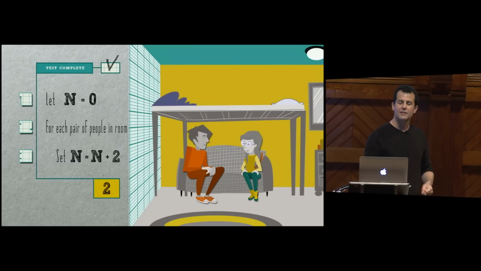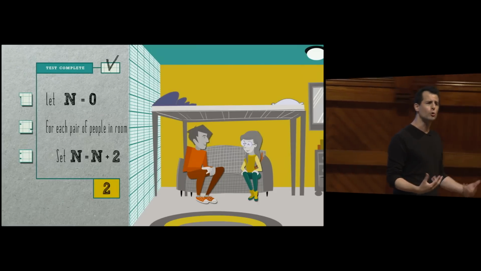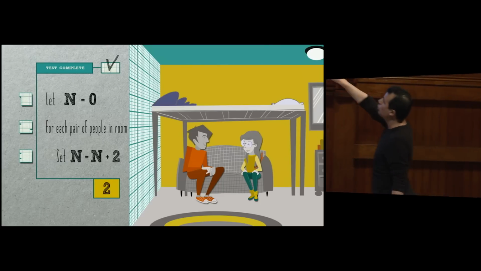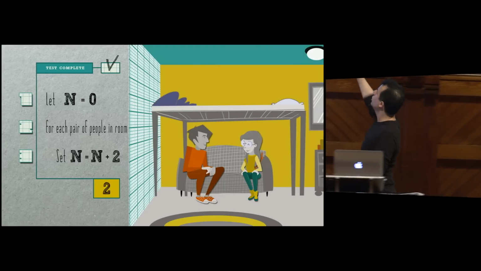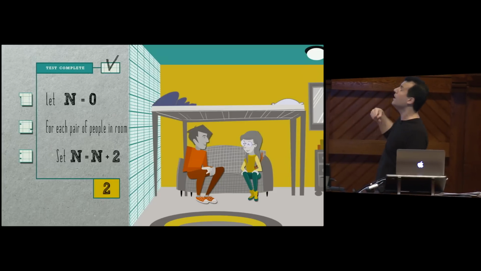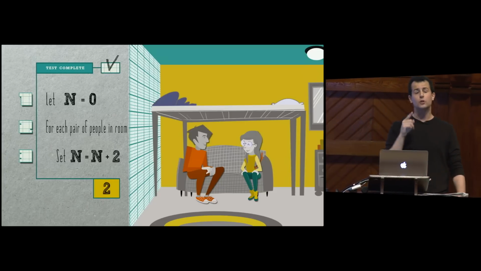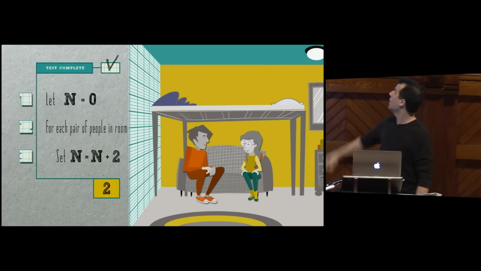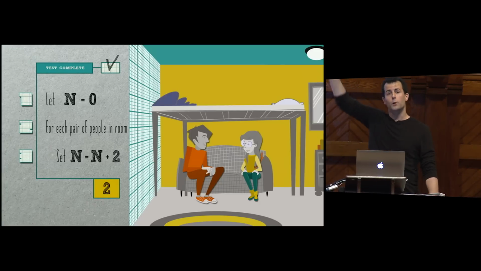But then we decided that was a kind of a stupid algorithm. It was pretty slow. Surely I can do 2, 4, 6, 8, 10 when counting people in a room. So we tweaked the algorithm, the pseudocode, to say now in line 2, for each pair of people in the room, proceed to, in line 3, increment n by 2 on each iteration. So that would have worked here for this pair of persons in the room.